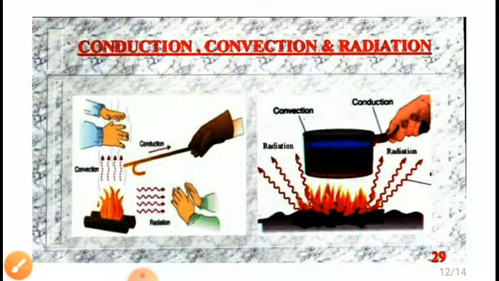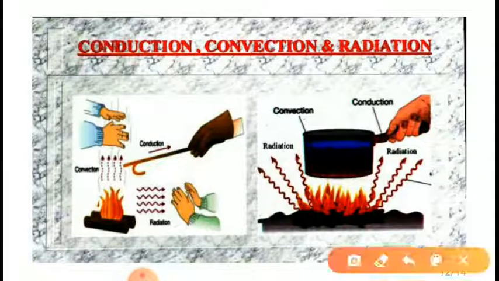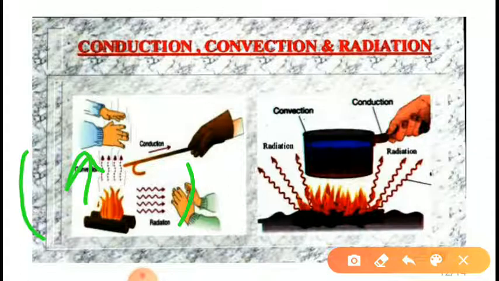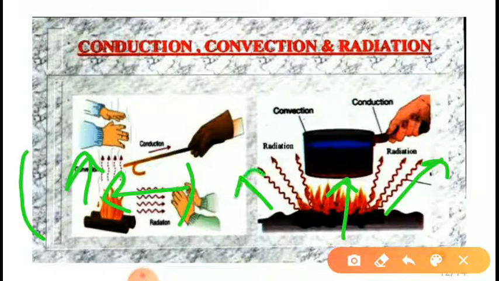Here you can see an example of transfer of heat. This is where convection occurs. Air is heating here and rises up, and air around the fire takes the place of this hot air. Here you can see direct conduction is occurring, and here radiation is occurring, and convection is also occurring.